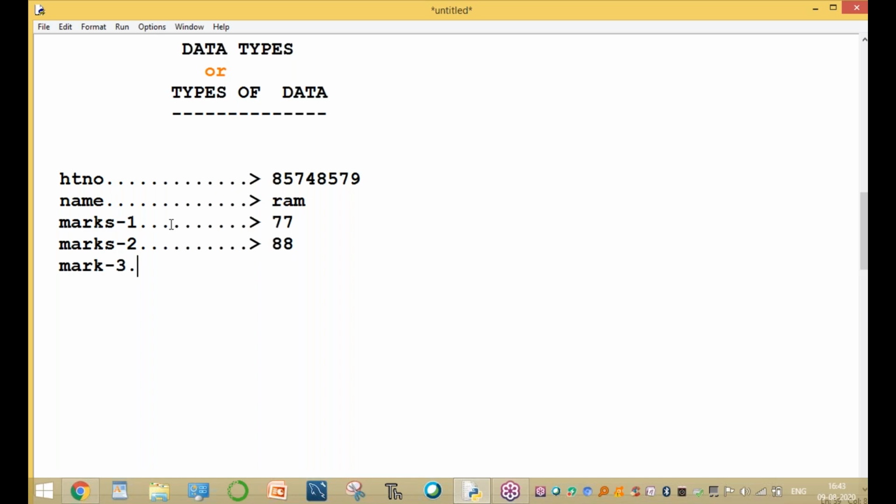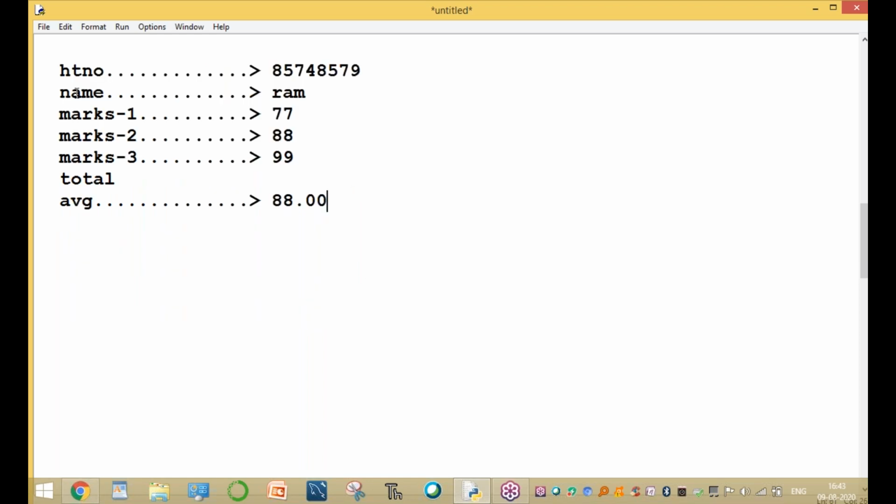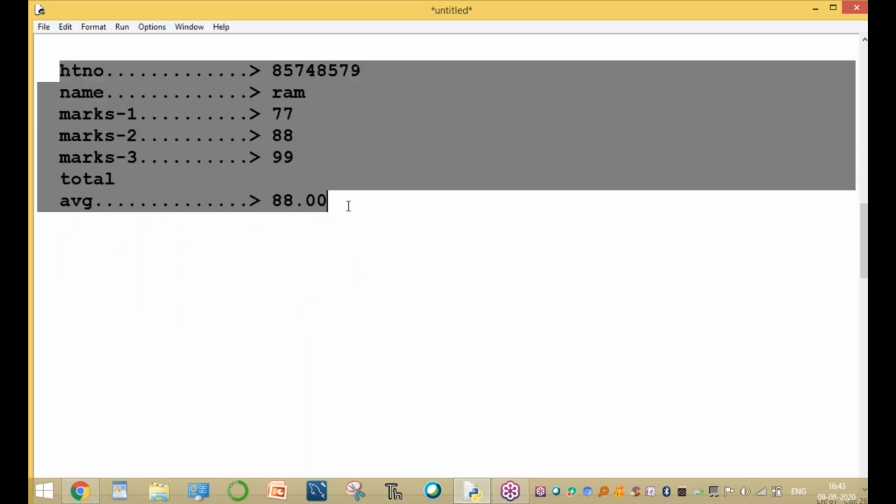In subject 3, you secured, for example, 99 marks. This is the marks: marks 1, marks 2, marks 3, for subject 1, subject 2, subject 3. These are the different marks. Now, what is total mark? For example, some total value. And what is the average value? This is also one value, almost 88.00. This is one data of the student type.